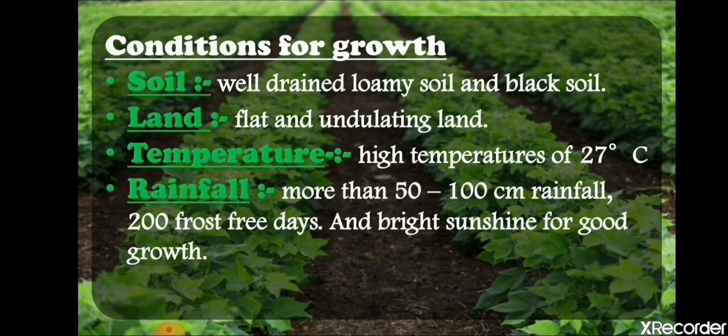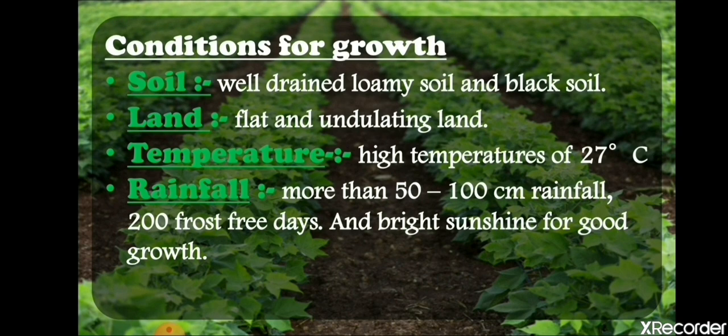If we talk about the rainfall, just listen here. It needs 50 to 100 centimeters of rainfall, and it needs 210 frost free days. It is written here as 200, but it needs more than 200 frost free days, because if there is frost or snowfall from anywhere, the cotton will be destroyed. And bright sunshine is also needed for good growth.